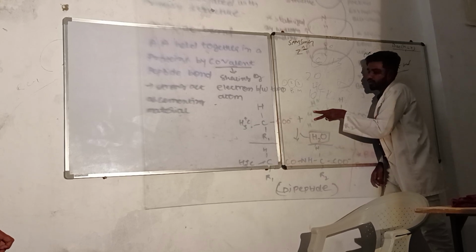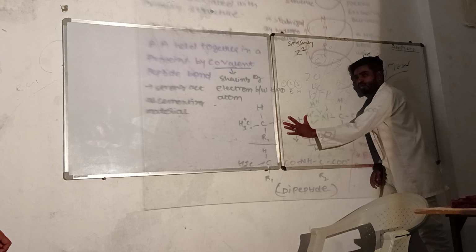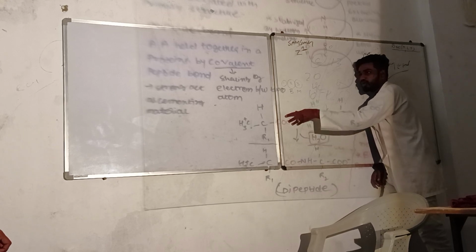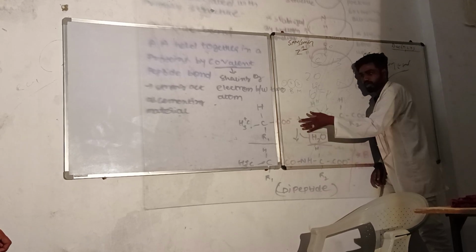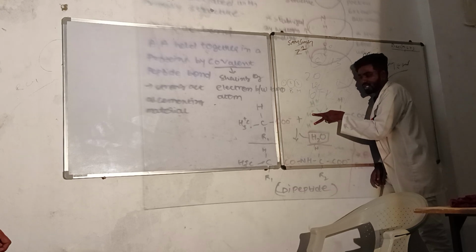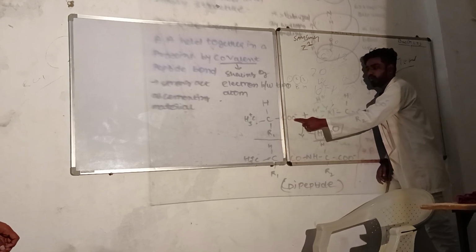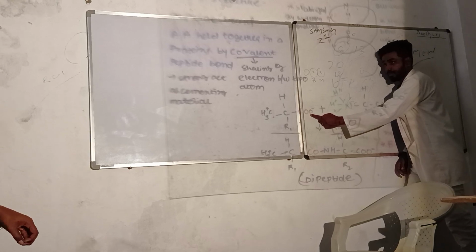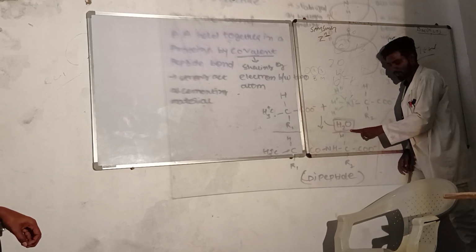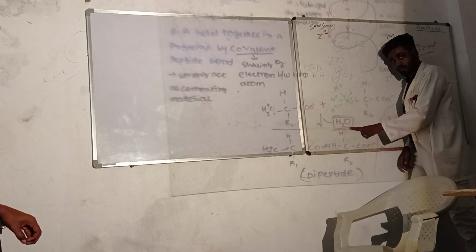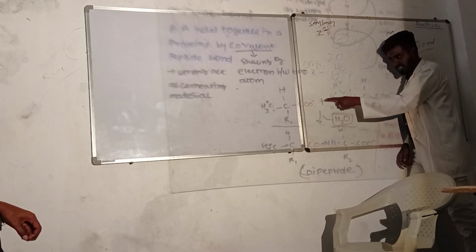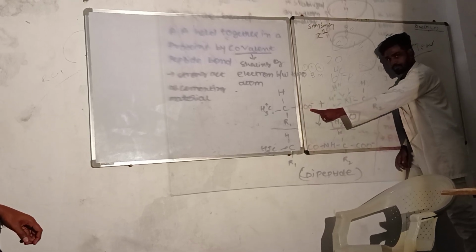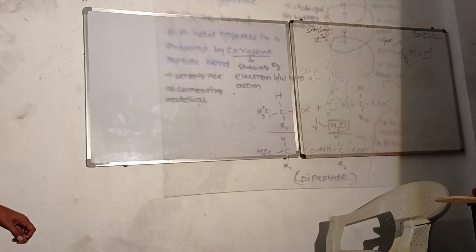Okay? Now whenever they want to join the 2 amino acids, a water molecule will be released. Now these 2 hydrogen atoms will bond with 1 oxygen atom of the carboxyl group, and in this way H2O is formed. 2 H and 1 O.